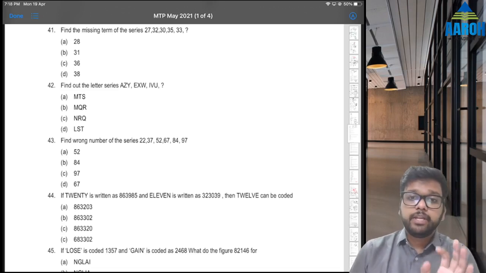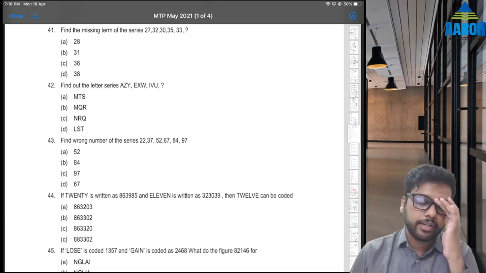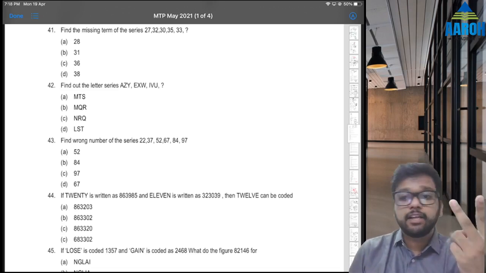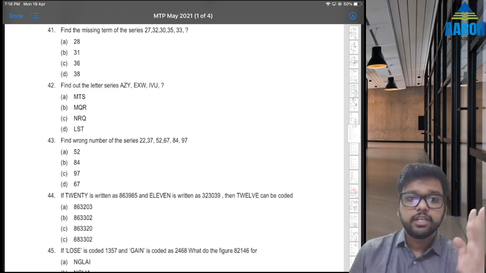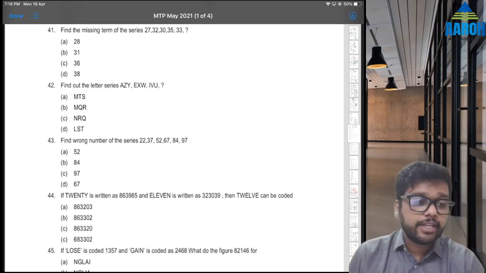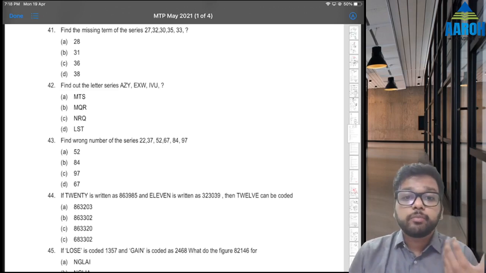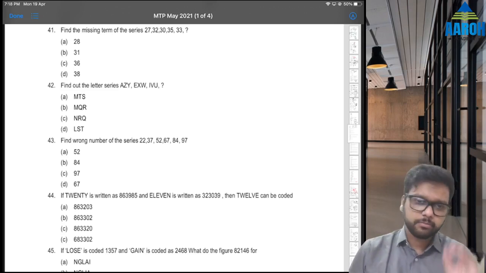Let me repeat the same instructions as all the other videos. In the final exam, the questions are not in sequence. Maths, LR, statistics, all the questions are mixed. Also, here the questions are chapter wise. In the final exam, obviously the questions are not going to be chapter wise. So you have to be prepared to solve random questions, although this is still good for practice.